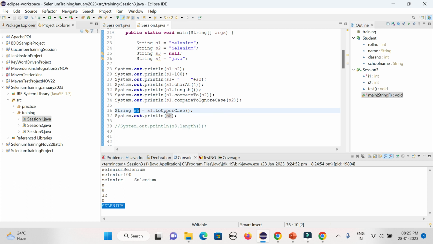Suppose you want to store the length, you can store it in some integer variable, and as and when required, you deal with that variable only. Every time you need not call s1 dot length. That is the way in real time you will be capturing the relevant attribute in another variable, so that you can call it in 20 places, 30 places, without repeating the same code again and again. That is the beauty of the new variable as well.